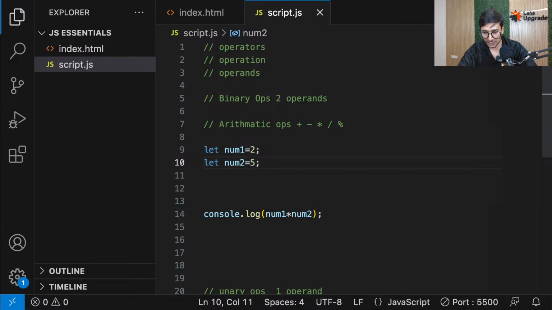What is the shortcut key you use for comment? It is, in VS Code, Control and slash. Just go on that line, whatever you want to comment, and just press Control and slash. Or if you're using Mac, it's Command and slash. So Control slash or Command slash. Is that clear, everyone?